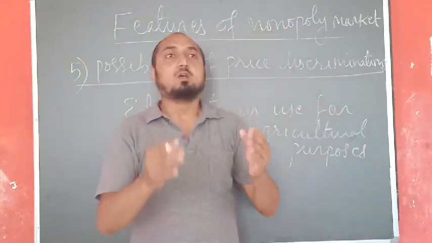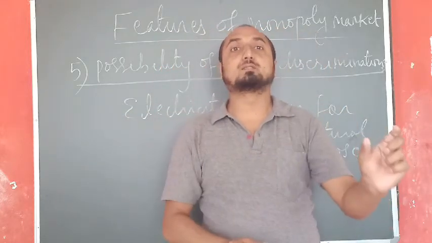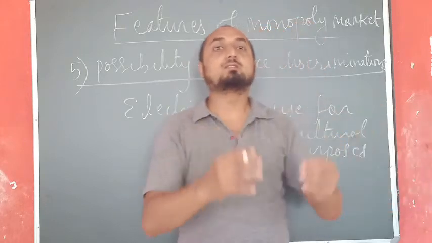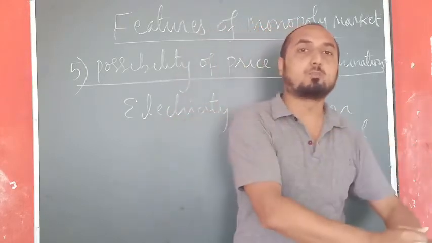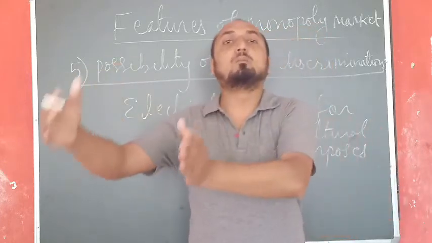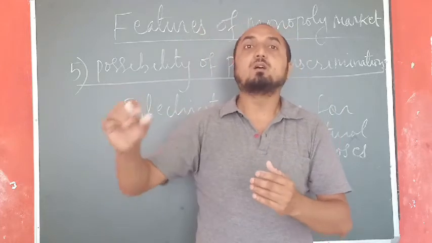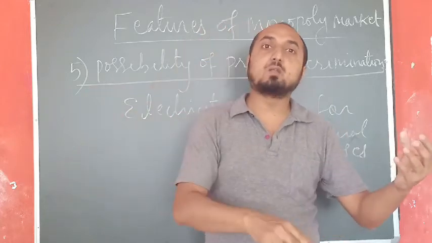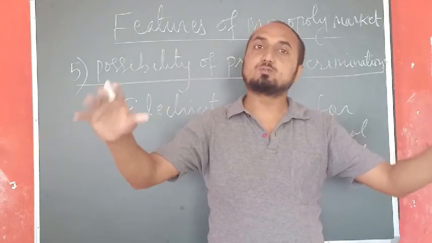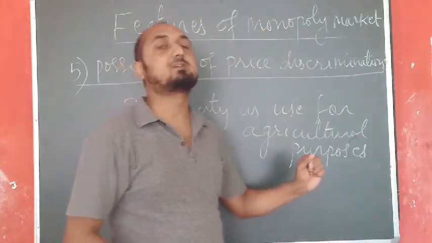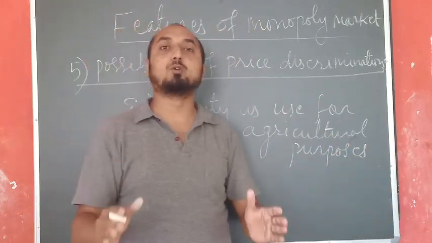One more example, sometimes the railway provides passes to students. Once they get the pass, they can avail the same services at a lower price. But if other normal passengers are availing that facility, they have to pay higher prices. So the same railway service is being provided at two different prices. That concept is price discrimination, and that price discrimination is possible only in the monopoly market.